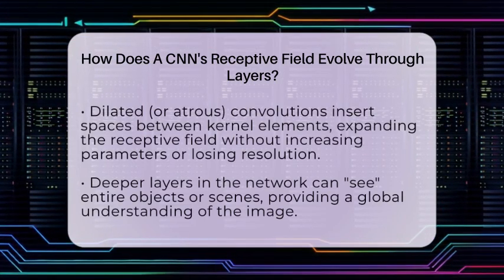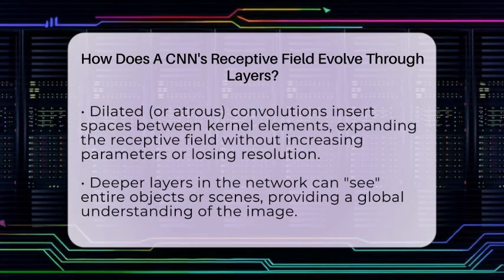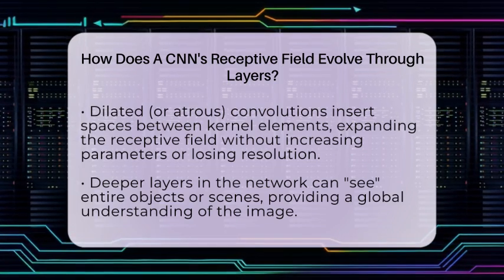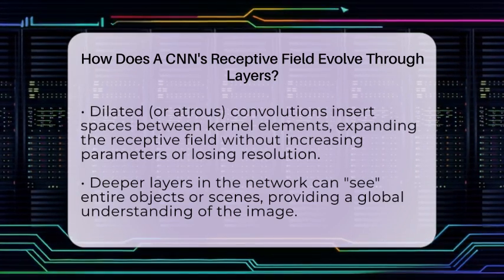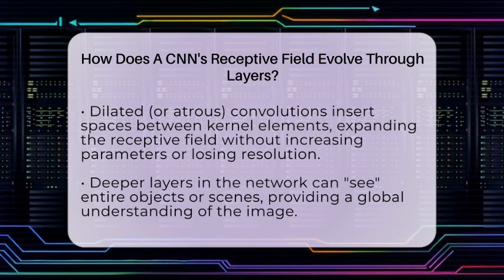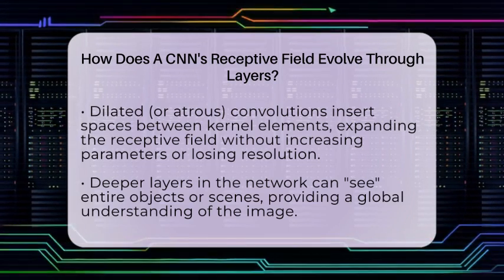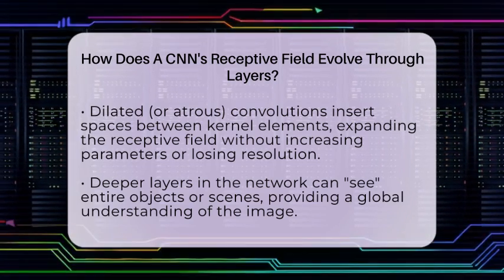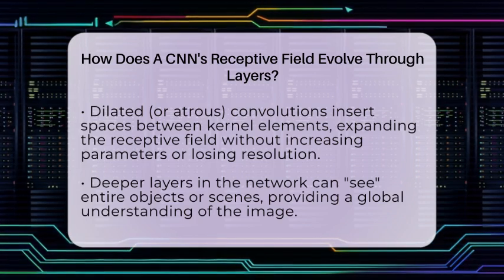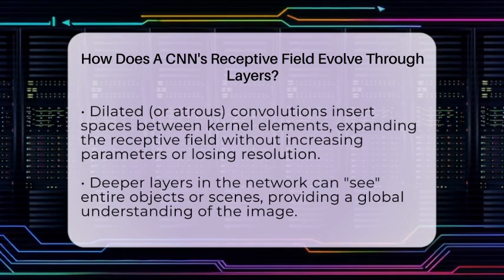Dilated convolutions, or atrous convolutions, are another tool. They insert spaces between kernel elements, allowing the receptive field to expand without adding more parameters or losing resolution. This way, the network can see wider areas without making the model more complex.